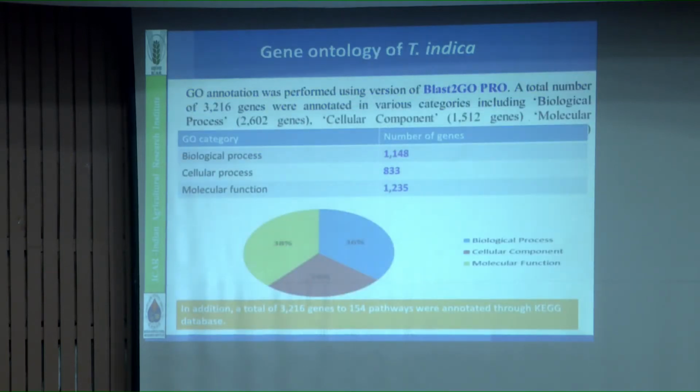Further, through BLAST2GO Pro gene ontology, we identified biological, cellular and molecular functions. How many genes are involved in these three categories in Tilletia indica. Later on we identified that 154 pathways are involved, metabolism pathways, cellular metabolism, different types of pathways, in the genome sequence.